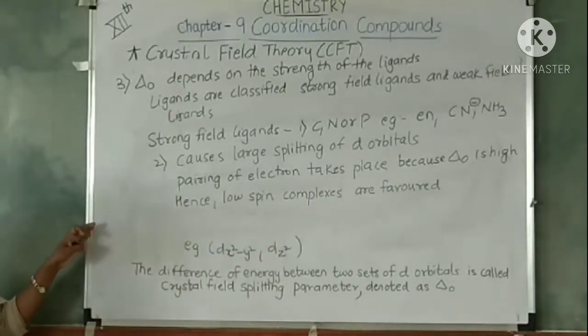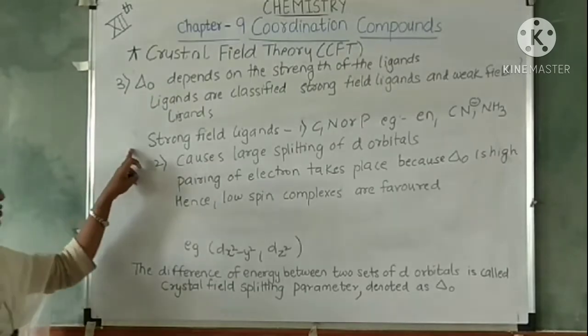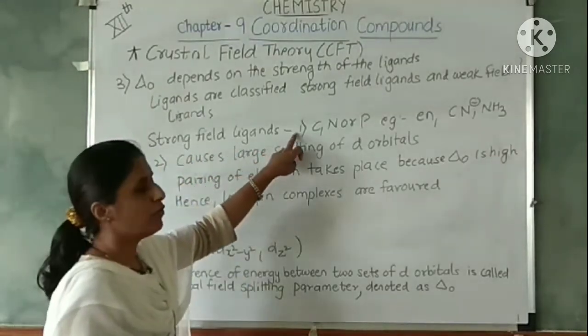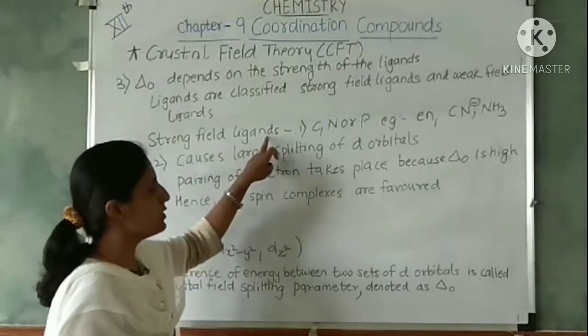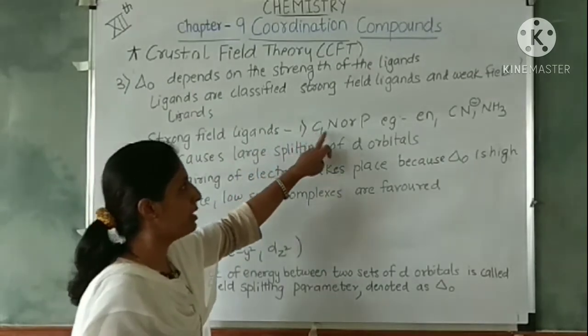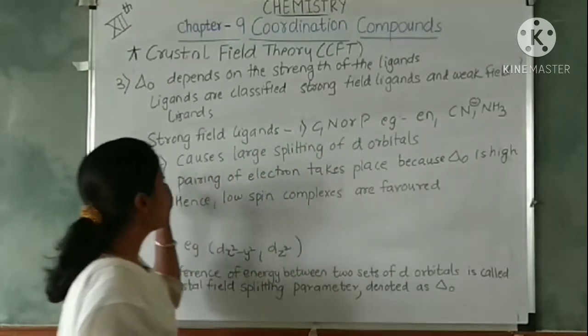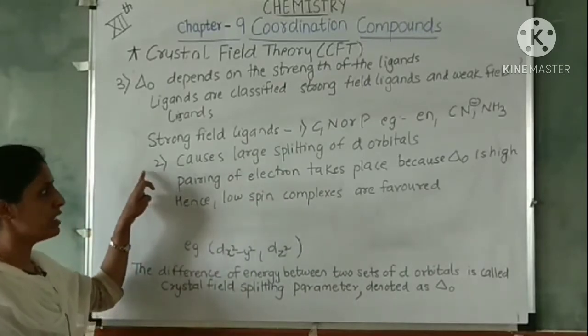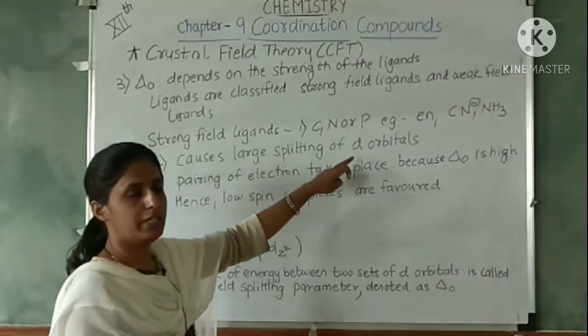These are the three points you have to remember for strong field ligands. They have donor atoms as carbon, nitrogen or phosphorus, and they cause large splitting of d orbitals.